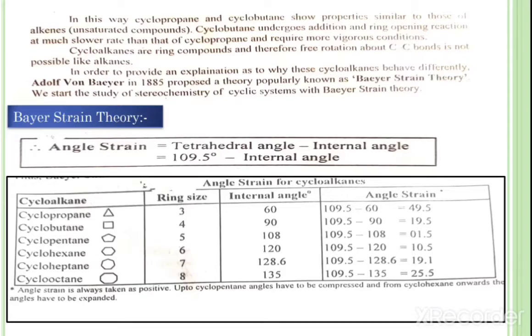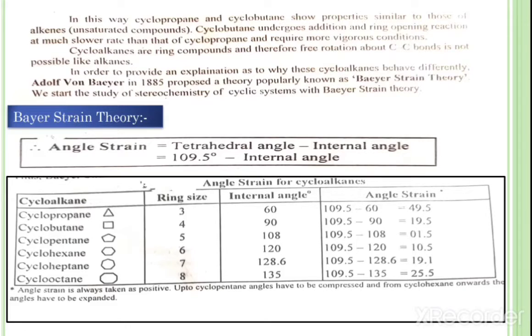Friends, Baeyer assumed that these rings are planar geometric polygons and calculated angle strain for various cycloalkanes. In order to maintain planarity in cyclopropane, the deformation required is from 109.5 degrees to 60 degrees, while in case of cyclobutane it is from 109.5 degrees to 90 degrees.